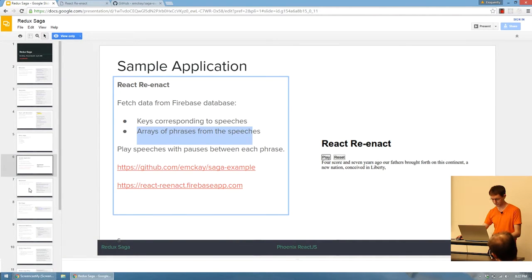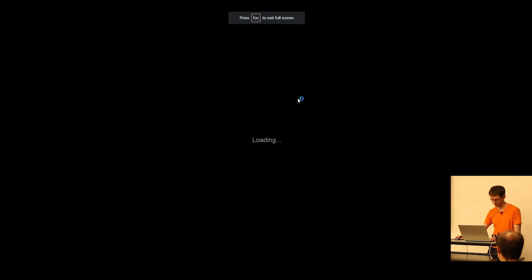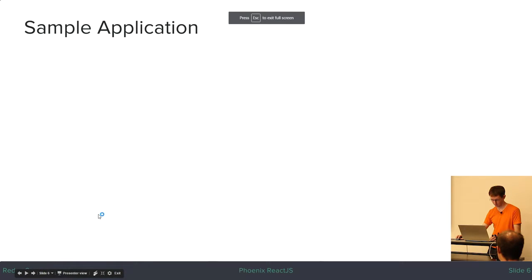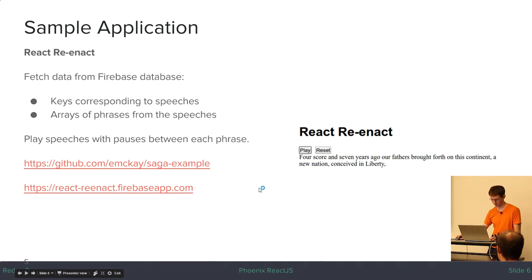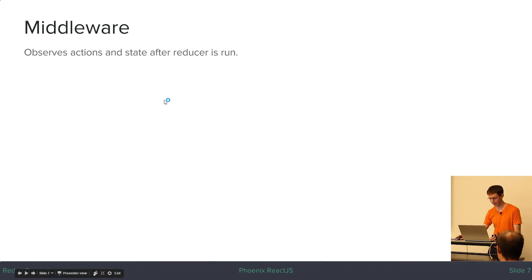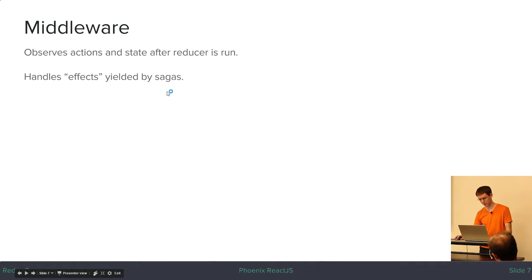And then, so we start by adding middleware to our Redux store.